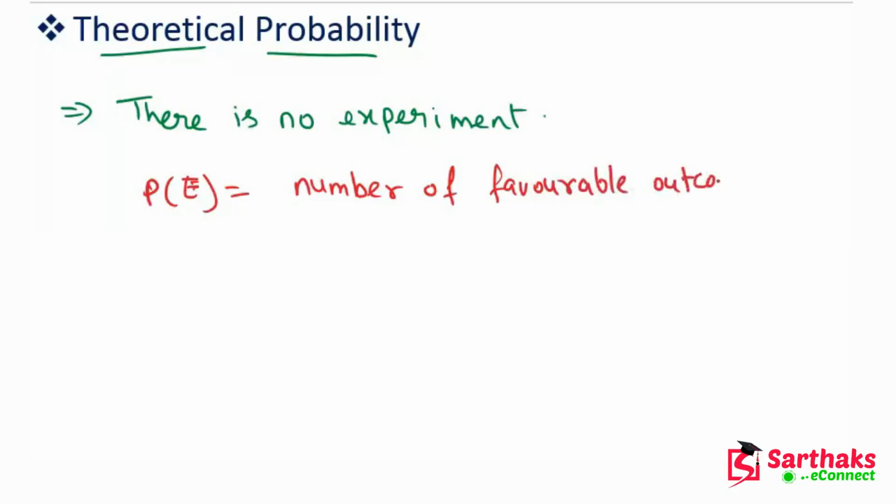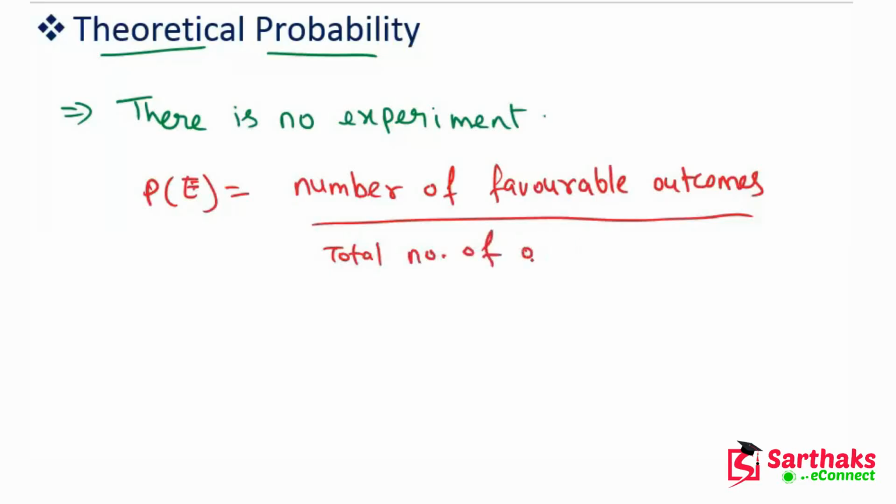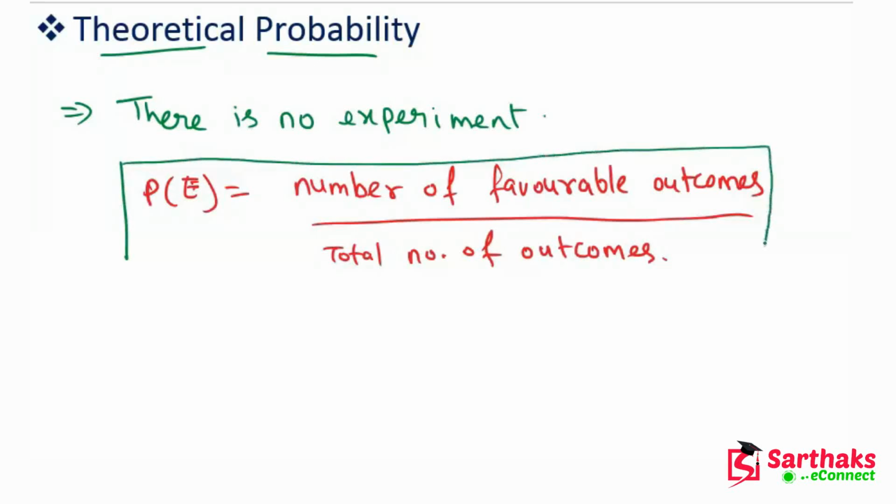Favorable outcomes divided by total number of outcomes. I hope, my dear friends, you understand these things. What is the theoretical probability formula?